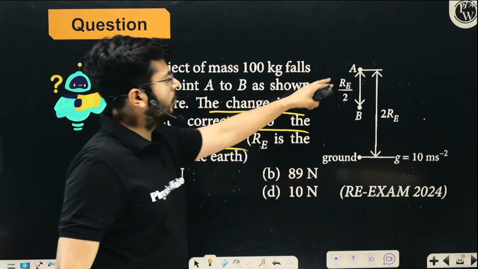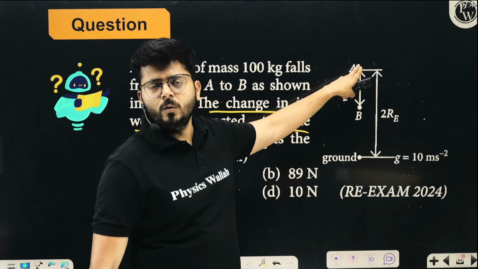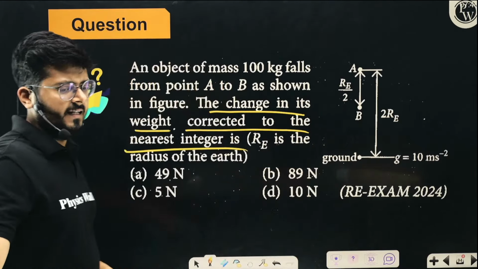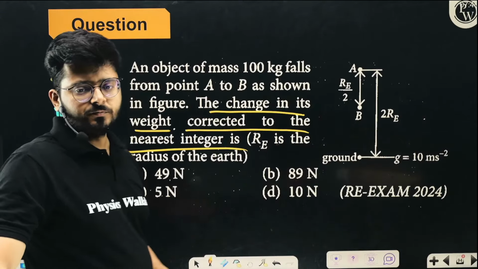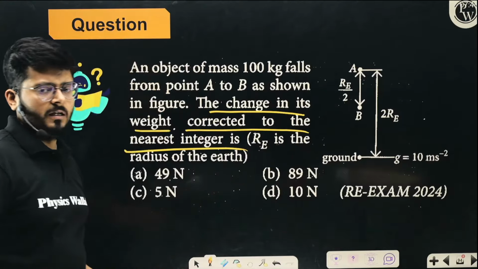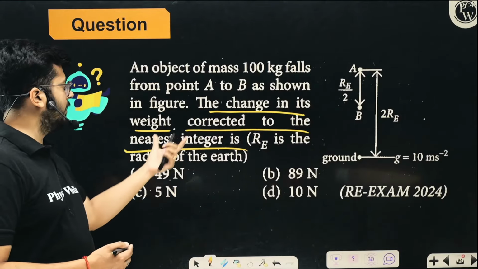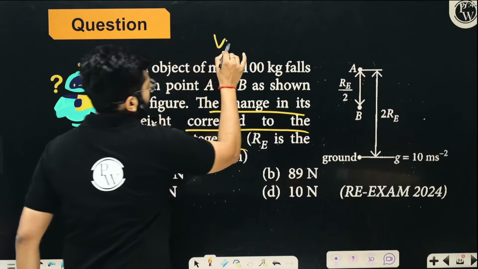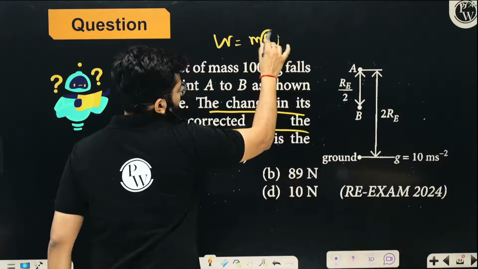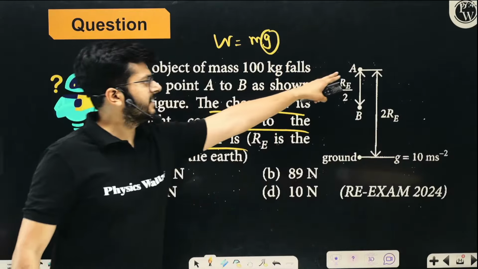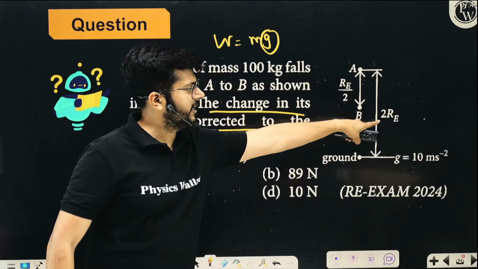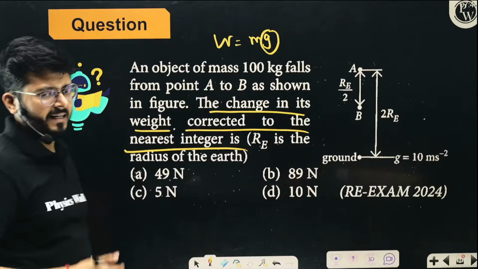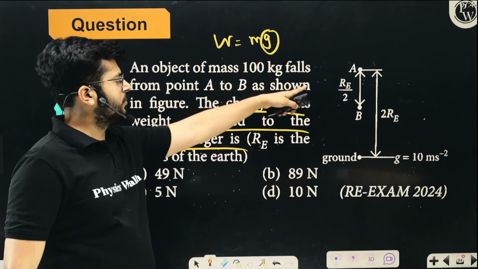So clearly, what will be the value of g in terms of height over here? What will be the value of g at this new place? Just take the difference, and it will tell you the final value, right? So think about it. We are talking about the weight, change in weight. So what is weight? Weight is nothing but m into the value of g at that place, right? The height was initially 2Re. I hope that is very, very clear. So just put the value of g over here.